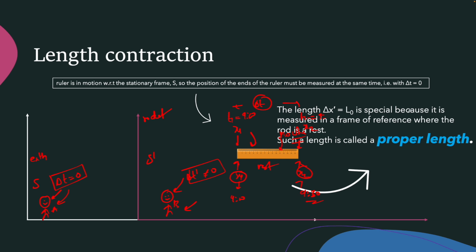Means it is special. Why is this length special? Because it is measured in a frame of reference where the ruler is at rest. Okay, sir, I understood that whatever the length he has measured is the proper length, and it is understandable because the ruler is not moving anywhere for him, because the ruler is at rest. Whatever the length he is measuring is the proper length. But what about the person on Earth? Is he also measuring the proper length?